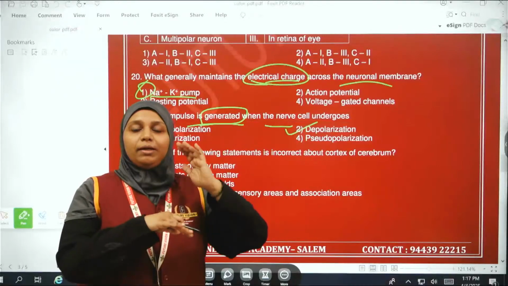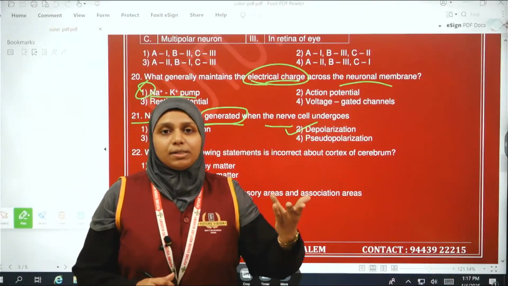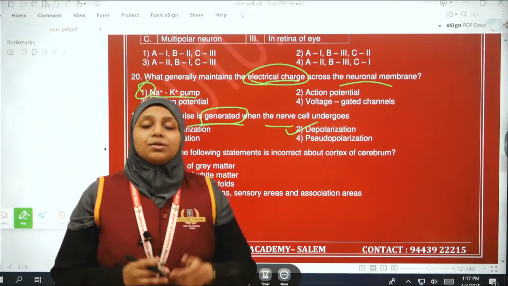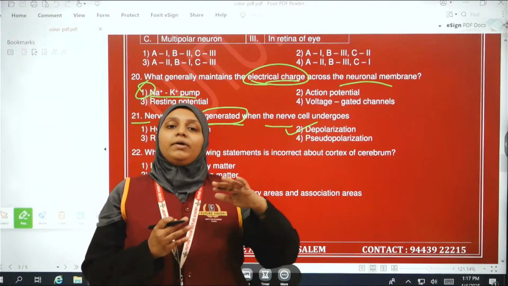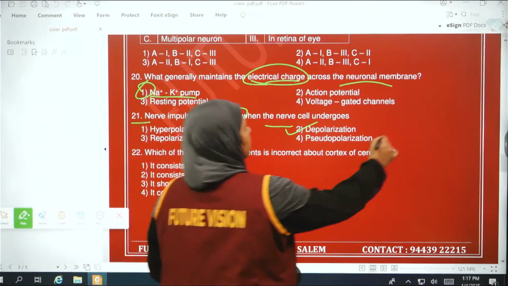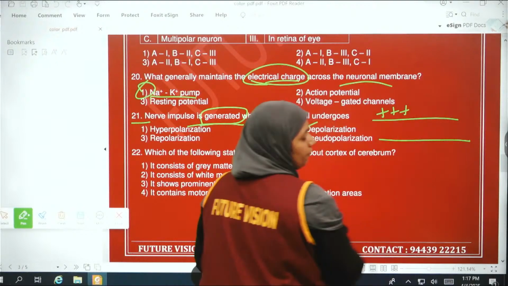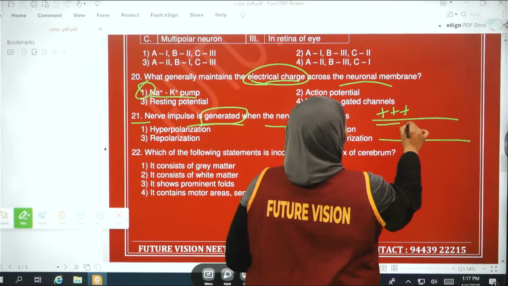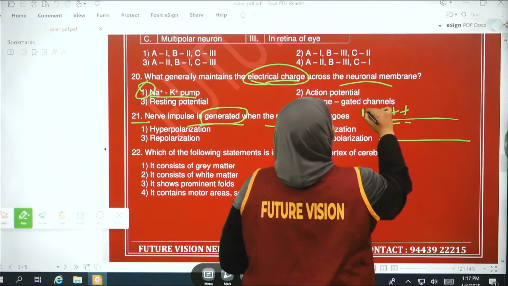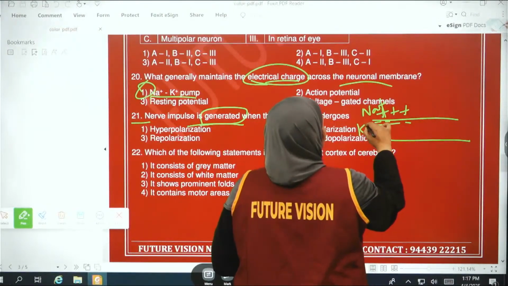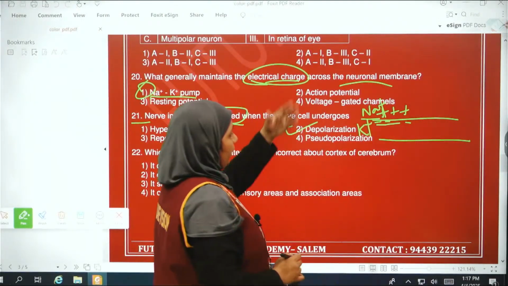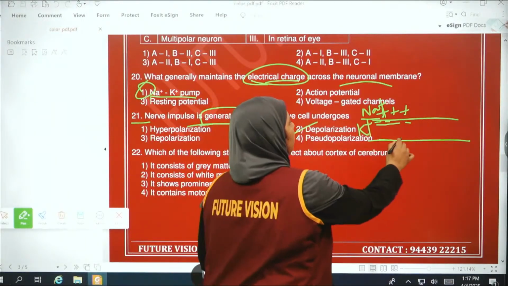Because a stimulus has come, there is depolarization. What is depolarization? In the normal resting potential, sodium ions will be in the outer membrane and inside the axon there will be potassium ions.